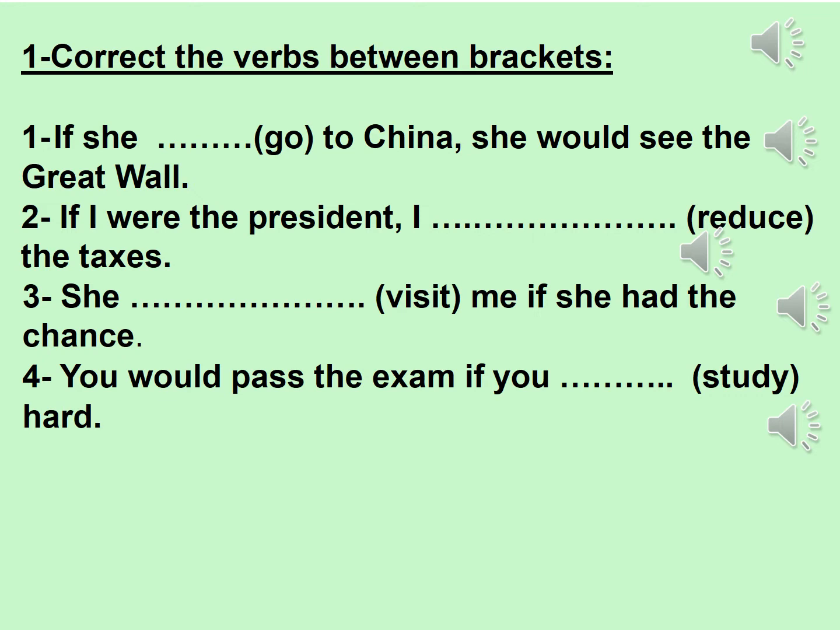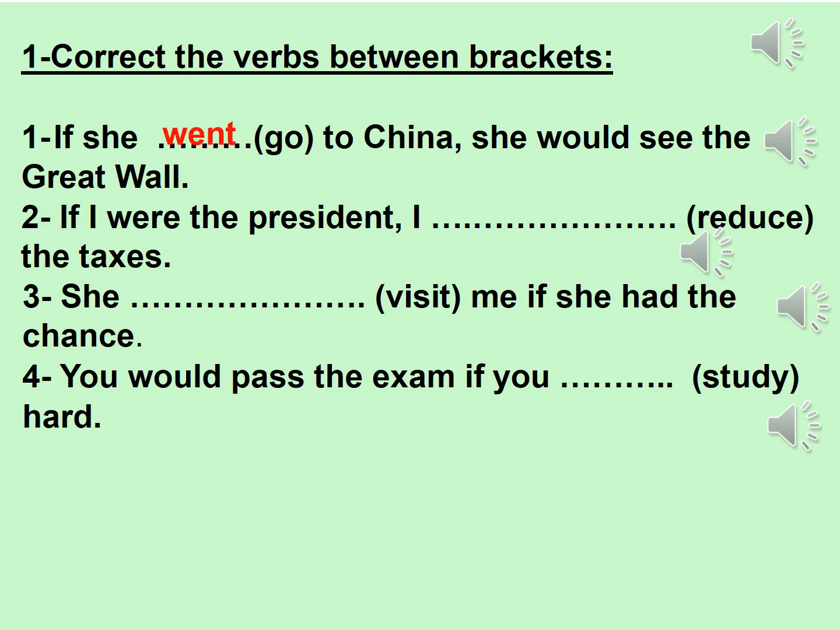Number 1, if she (go) to China, she would see the Great Wall. Here, he wants you to correct the verb that comes in the if clause. And as we knew that in the if clause, the verb must be in the past simple. So the answer will be went.